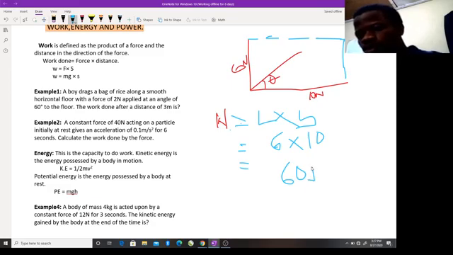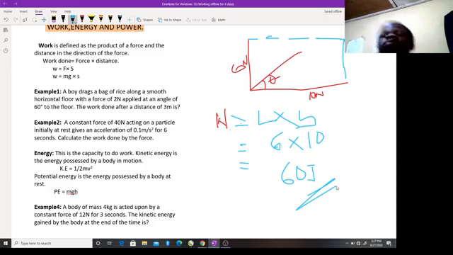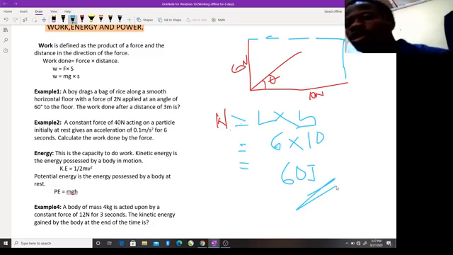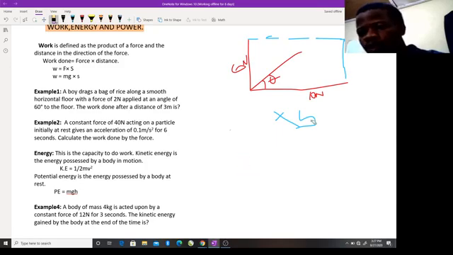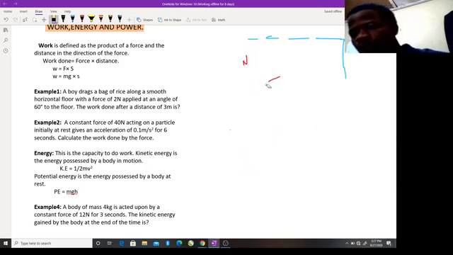joules. 60 joules. So work is measured in joules, and you can have it if it's up to 1,000. You have it to be 1,000 joules to become a kilojoule. That's 1 kilojoule. So that's what we're going to be having if you're working with such a question. Now let's quickly solve our examples. Going by the examples, what do you have?